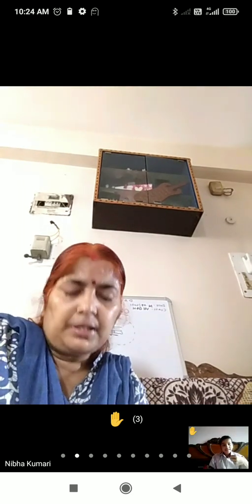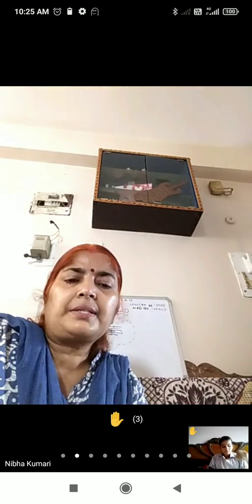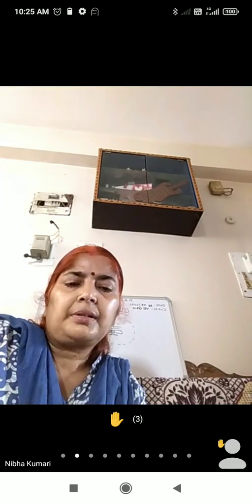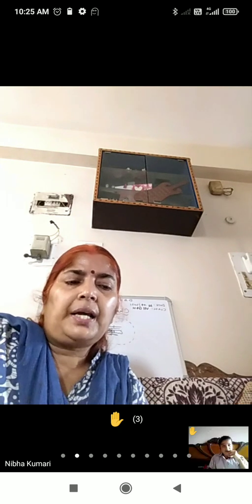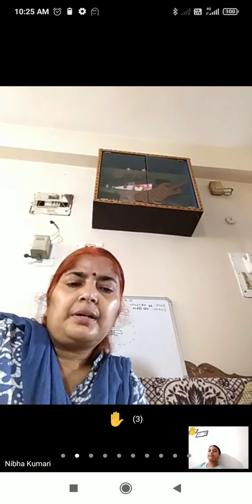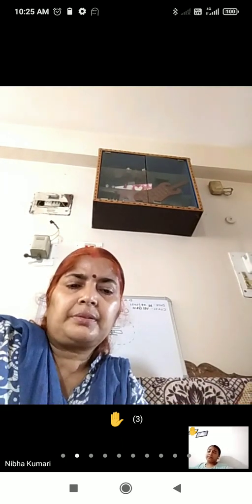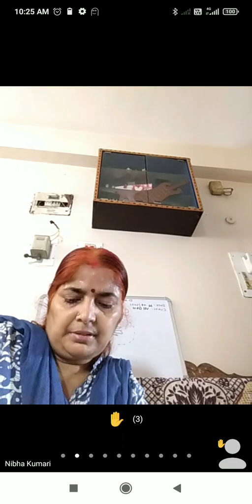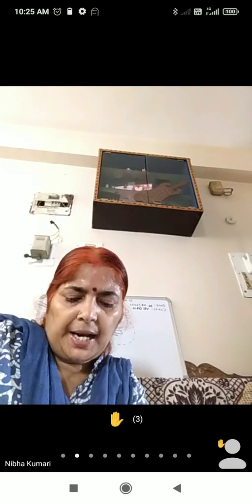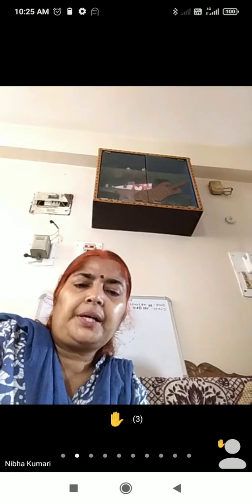Next is rear view mirror, convex mirror. Rear view mirror, you will write convex mirror. Next, reflecting type telescope, concave mirror.